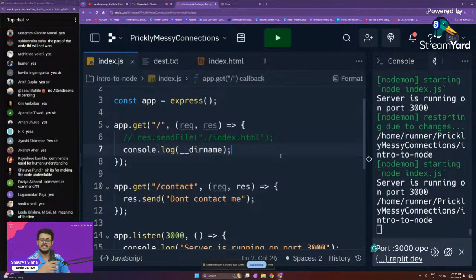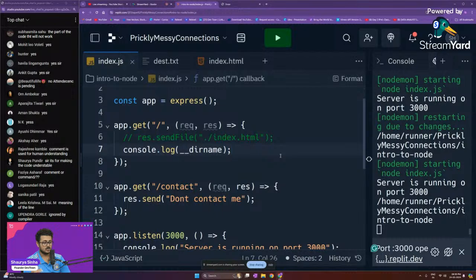Our index.js is present inside of the folder called intro to node. So __dirname is going to give you the exact absolute path from the root of your computer to that particular folder.